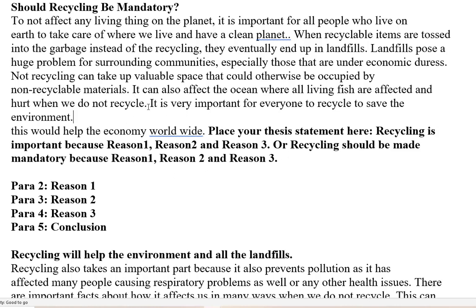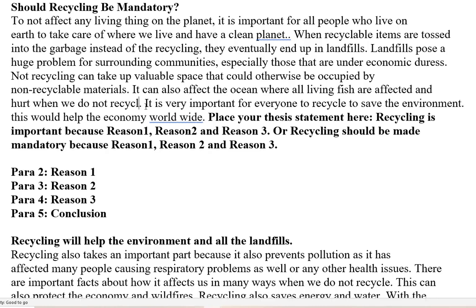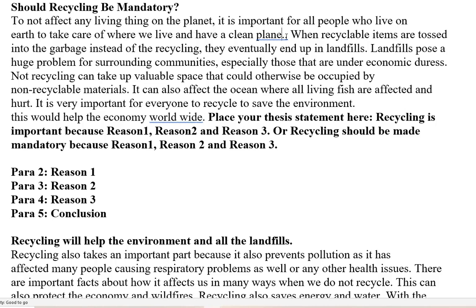And here, when we do not recycle. And so we get rid of we. And so to not affect any living thing on the planet. And then we get rid of where we live, okay? So we get rid of where we live. Take care of the planet on which all humans live. So we get rid of the we, all right, and we stick to third person case.